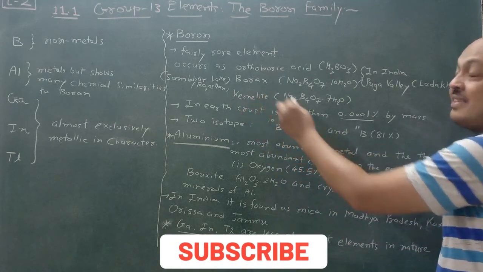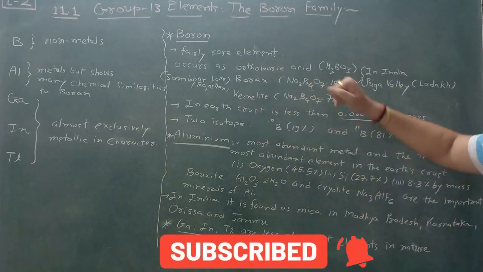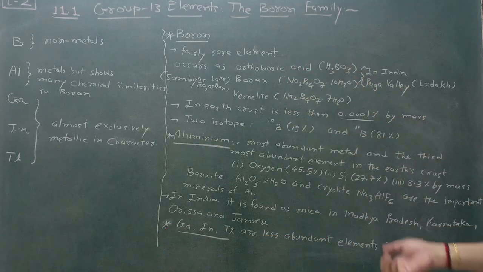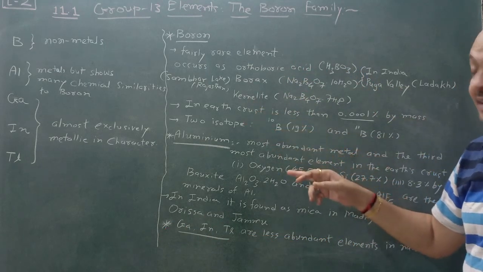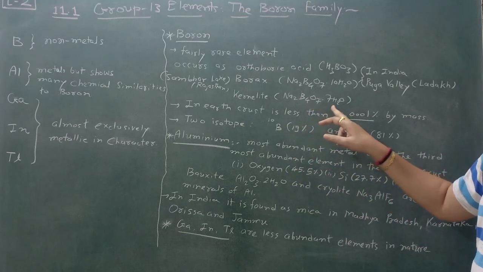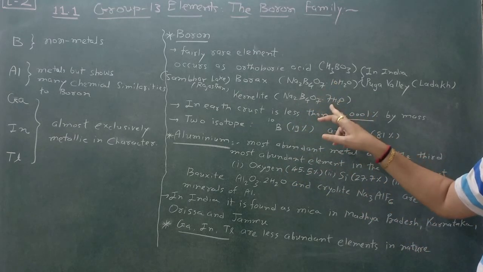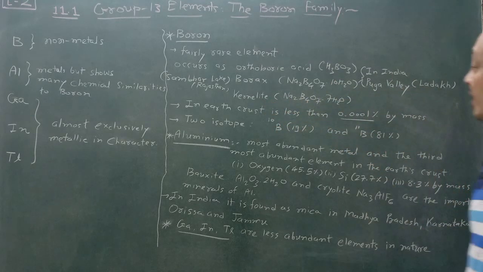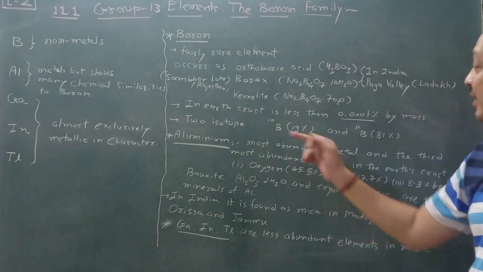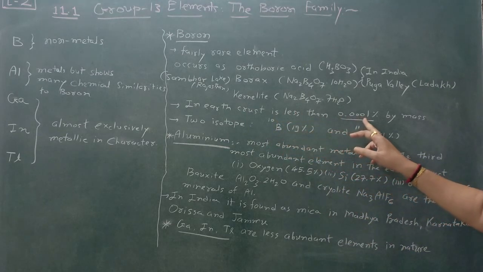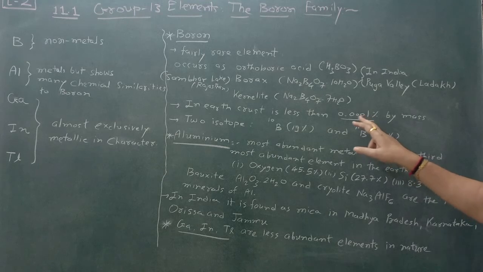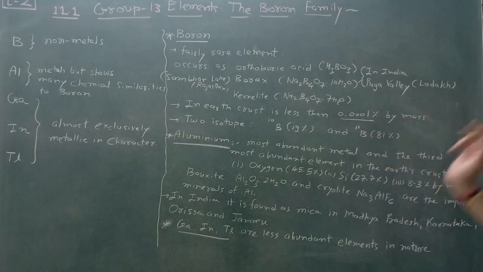Kernite is another compound of boron, whose formula differs: Na2B4O7·4H2O. Here 10H2O is there, and there the water content differs. And in the earth's crust it is less than 0.001% by mass. It obtains 0.00001% by mass. So it's very easy.